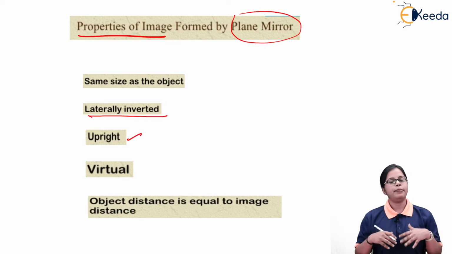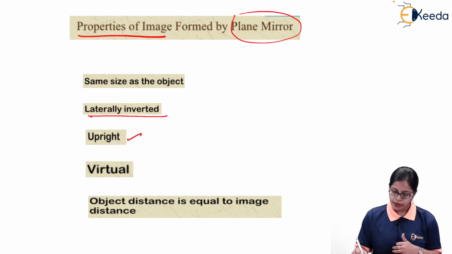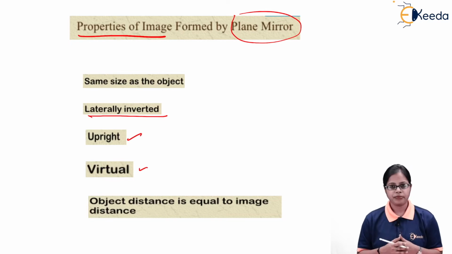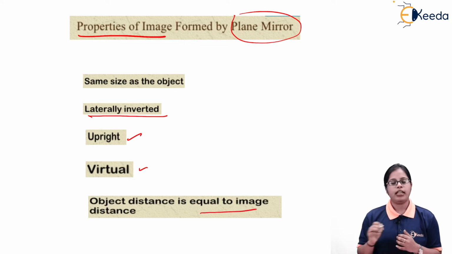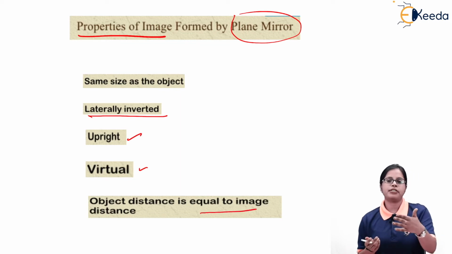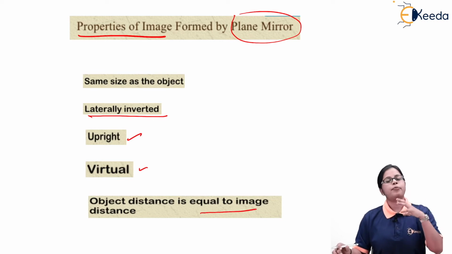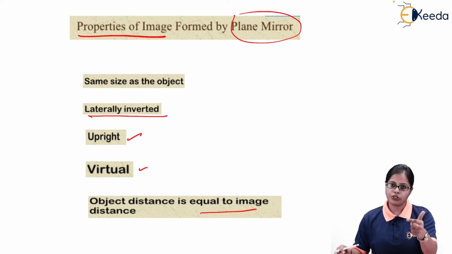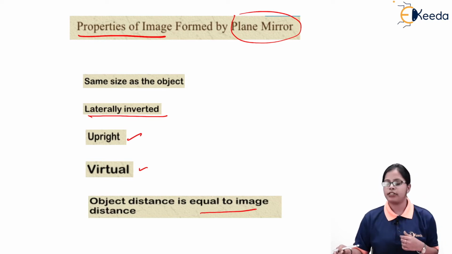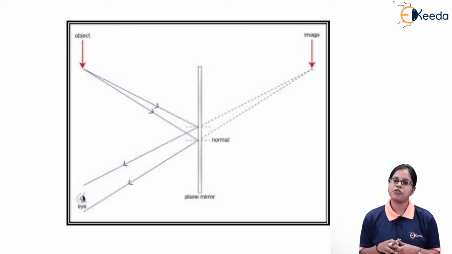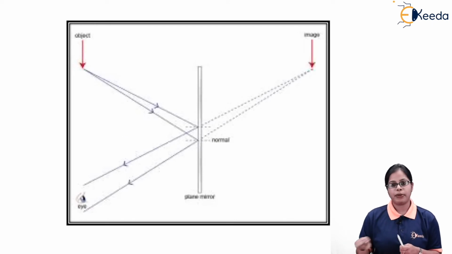The third property is that the image is going to be upright. The fourth property is that the image obtained is behind the mirror, so it is a virtual image. And the last property, obviously, the object distance is equal to the image distance. So these are the properties of the image, which is obtained due to the reflection of light from the plane surface of the mirror. So this is how the reflection of light looks from the plane surface.